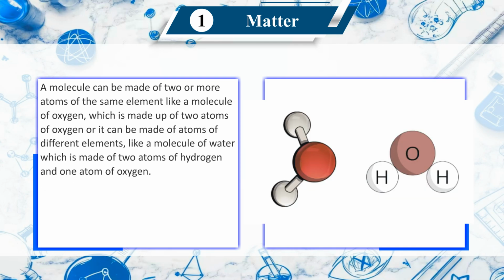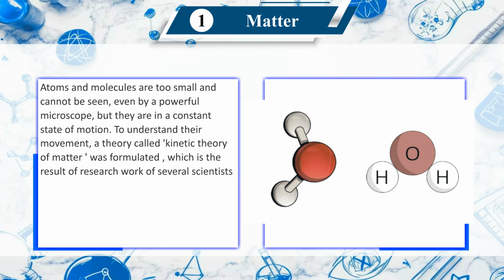A molecule can be made up of two or more atoms of the same element, like a molecule of oxygen, which is made up of two atoms of oxygen, or it can be made of atoms of different elements, like a molecule of water, which is made of two atoms of hydrogen and one atom of oxygen.